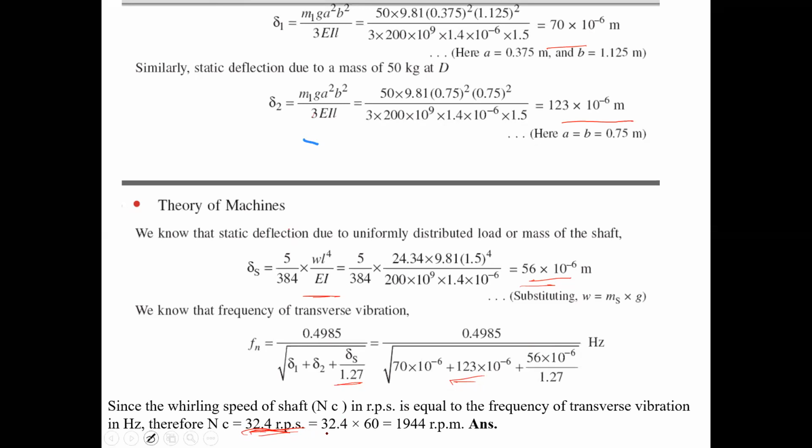That value comes to nearly 32.4 RPS, and converted to RPM that is 1944 RPM. All of you copy the matter. Now raise your queries.